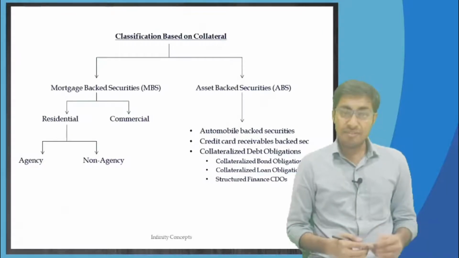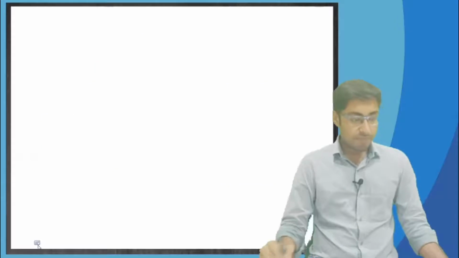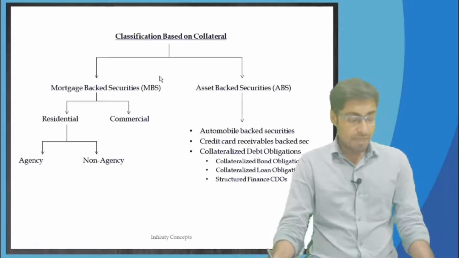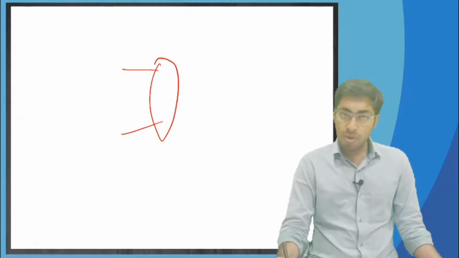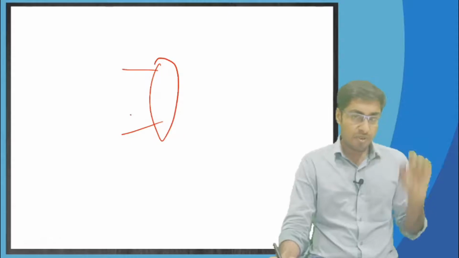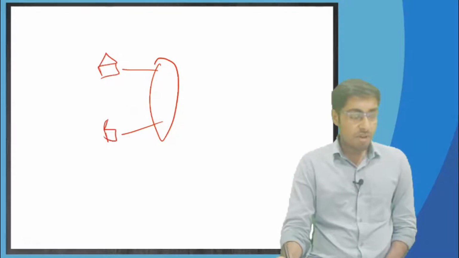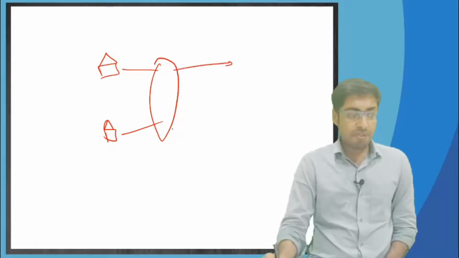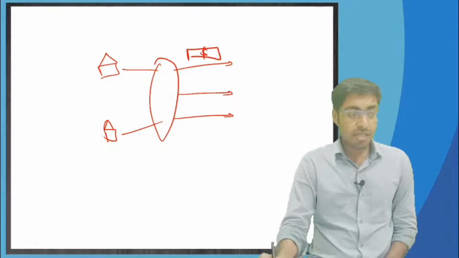Now coming to classification based on collateral. Remember I told you there is this SPV. SPV has given home loans or car loans or gold loans or whatever types of loans. This SPV has given home loans, and in return SPV has issued so many bonds or securities to people in the market.